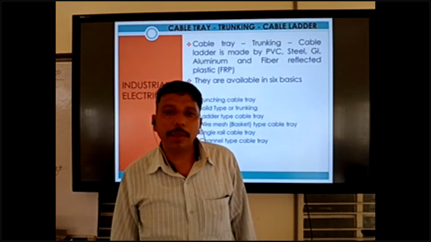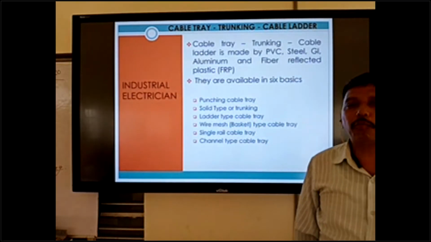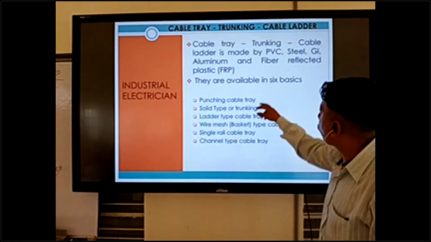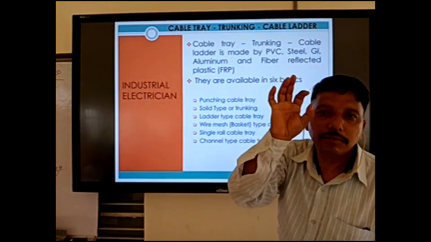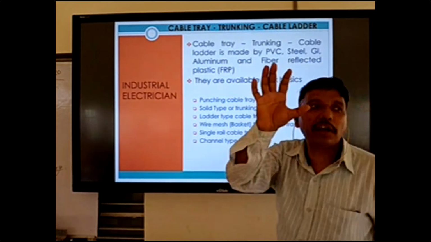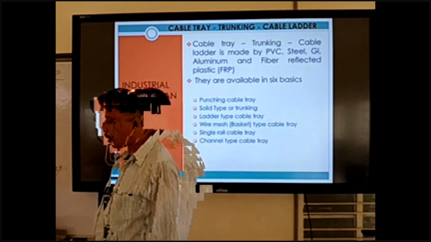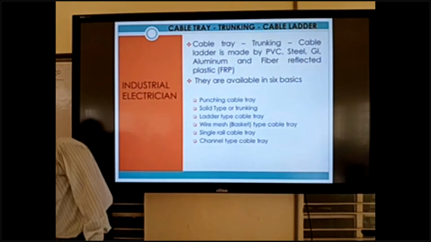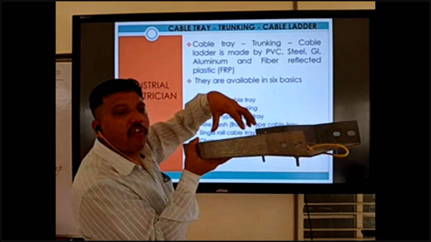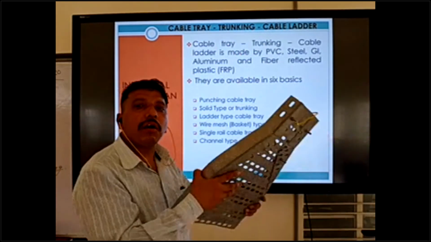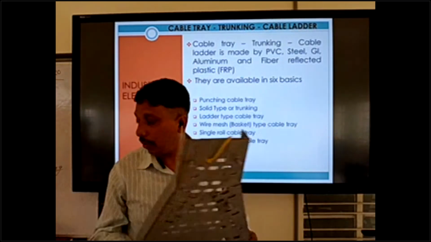These types of cable tray are used for power plants or water plants. Mostly the FRP, fiber reinforced plastic type cable tray is used for water plants, because if we use a steel or aluminum type cable tray, water leaks sometimes and falls down, and rust, iron rust, comes out, so this is no good. So that time